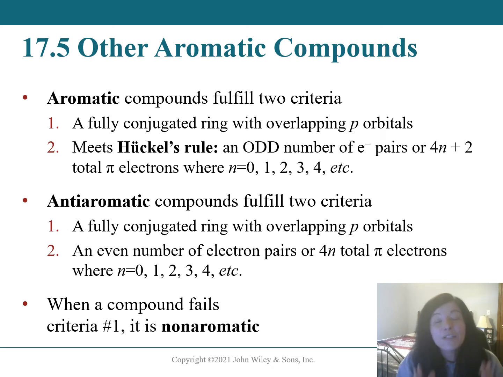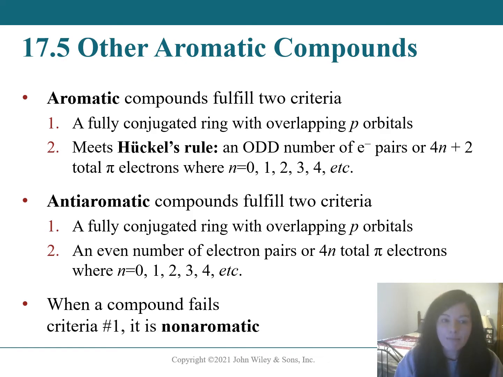All right, so we talked about in our last video that not every cyclic molecule that is fully conjugated, meaning that it has alternating double bonds, will be aromatic and have this aromatic stability. In order for a molecule to be considered aromatic and very stable, meaning it will not react readily, it must fulfill two very specific criteria.